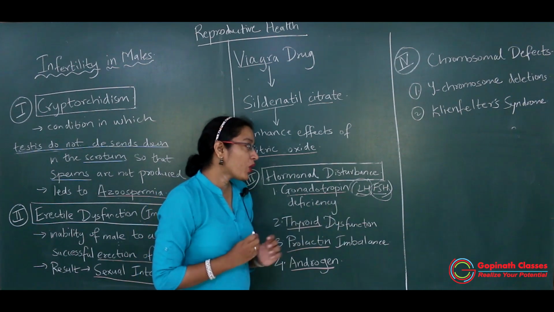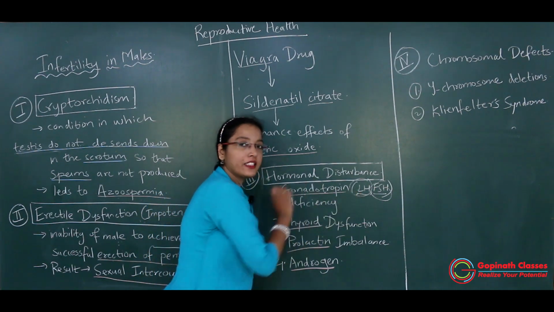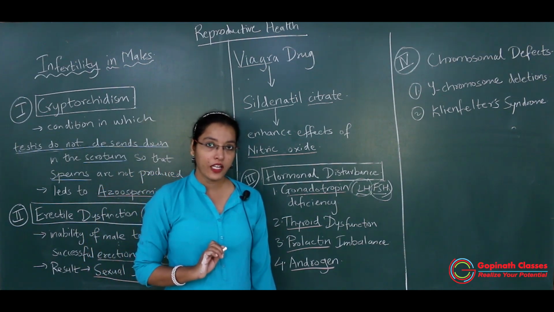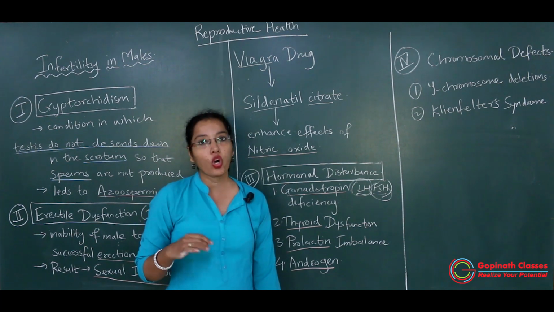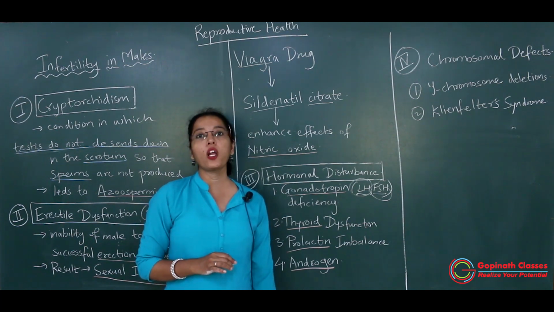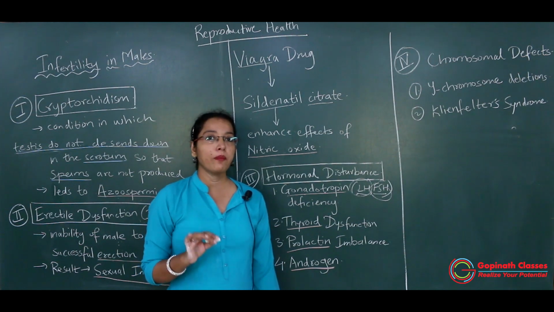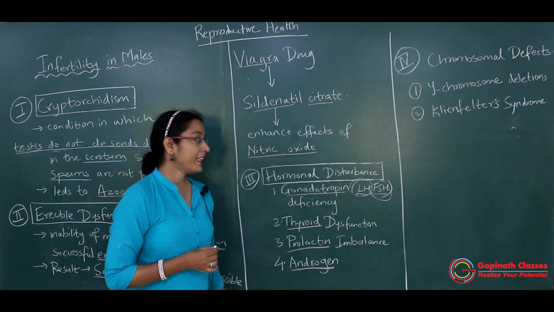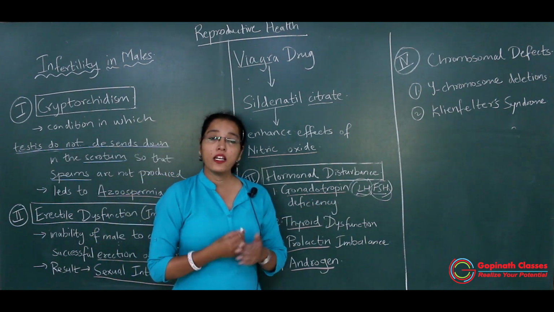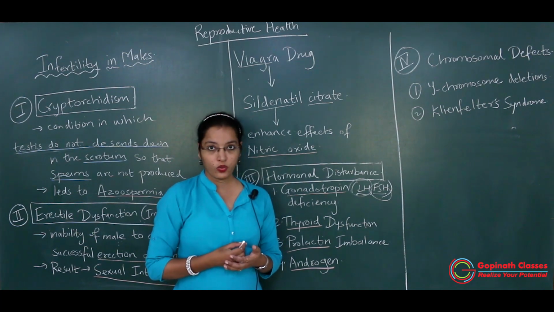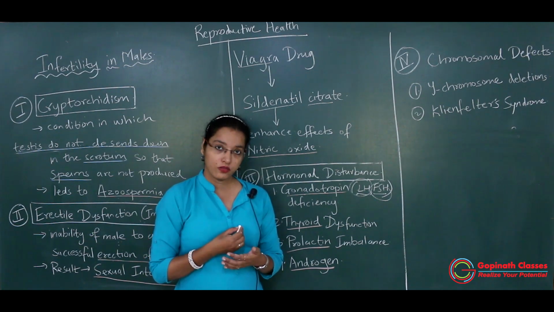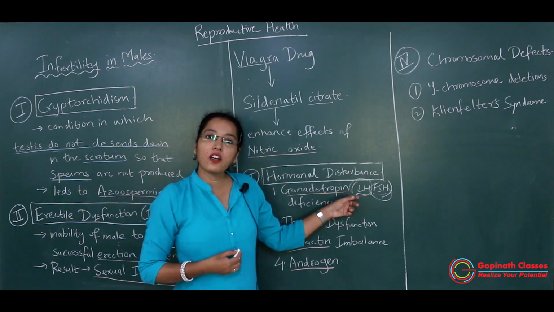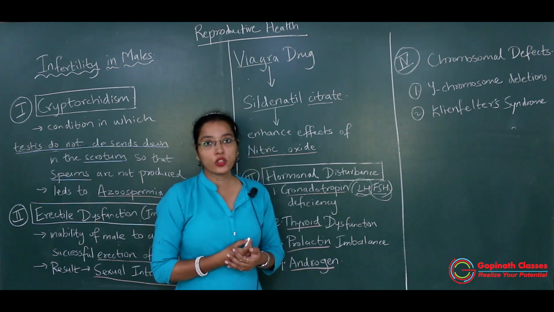Okay, so what is the role of LH? LH is responsible for the production of testosterone. Testosterone is the male sex hormone which is very important for spermatogenesis. If the testosterone hormone decreases in a male, then definitely it will result in a low sperm count. So there will be one reason: if there is a deficiency of LH, it will lead to a low sperm count.